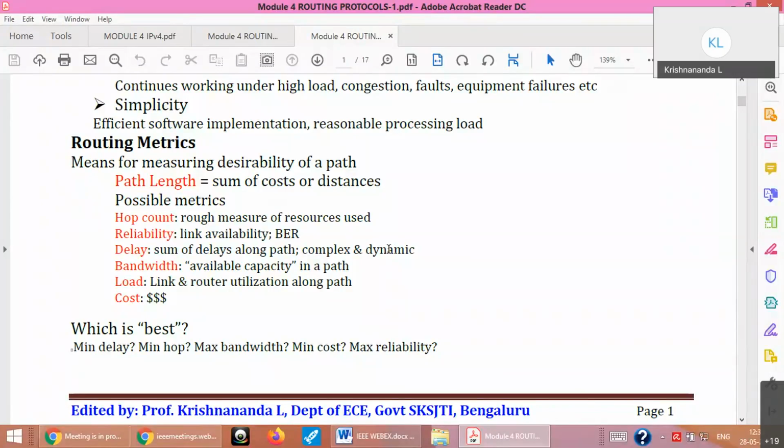I am also not switching on my video. So if I use only audio, then the bandwidth consumed will be less. So I have a lot of options to choose for my metric. Okay, that's how it is.